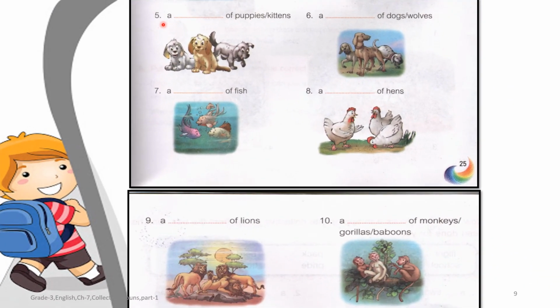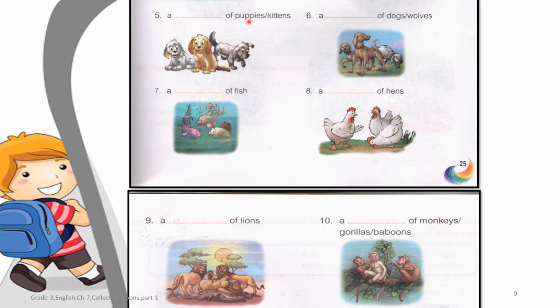Now, fifth one, a dash of puppies or kittens. So children, why are these given together, do you know? Because they have the same answer. So don't be confused about why puppies and kittens are given together. They are different, and likewise dogs and wolves. In many places some words are given together because they have the same answer, that's why they are given together in the blank.